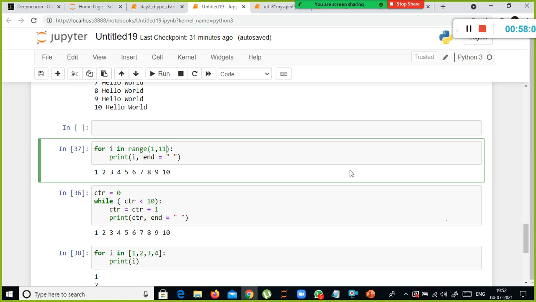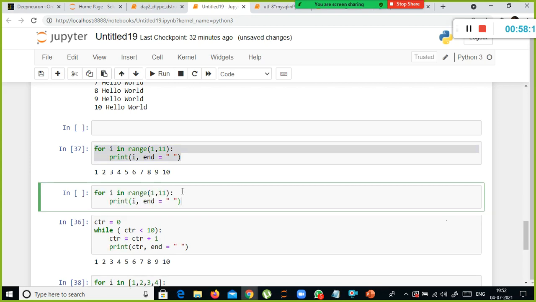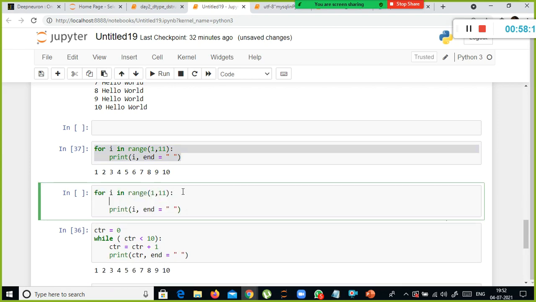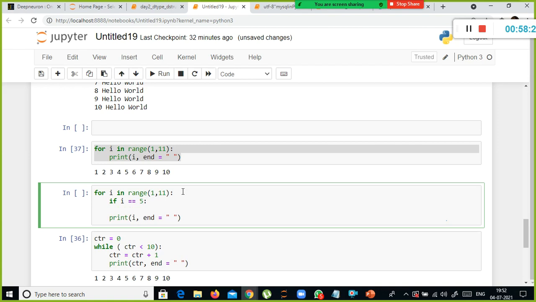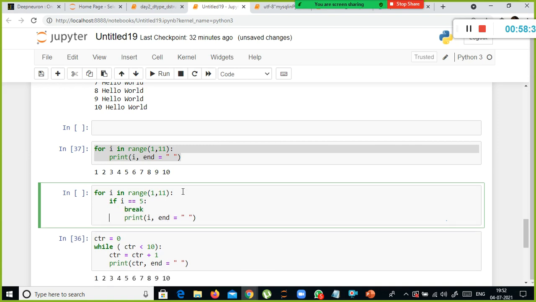you don't have to increment the counter values and all. Okay. And for example, I just want to show you how to use break statement. Suppose I want to break this loop or terminate the loop based on some condition. If I is equivalent to 5, break. You have something called break statement, right?